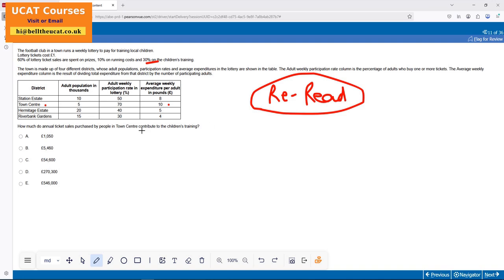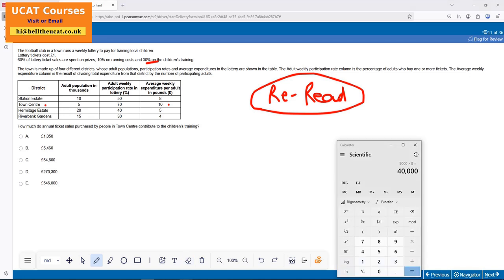So I talk about something called mental catalogue. How do you mental catalogue it? So right, annual tickets purchased by town centre. So how much is the annual? This is weekly. I'll have to times it by 52, that means. So I've got town centre, how much? 70% of 5,000. So I've got 70% of 5,000, 3,500, 7 times 5.